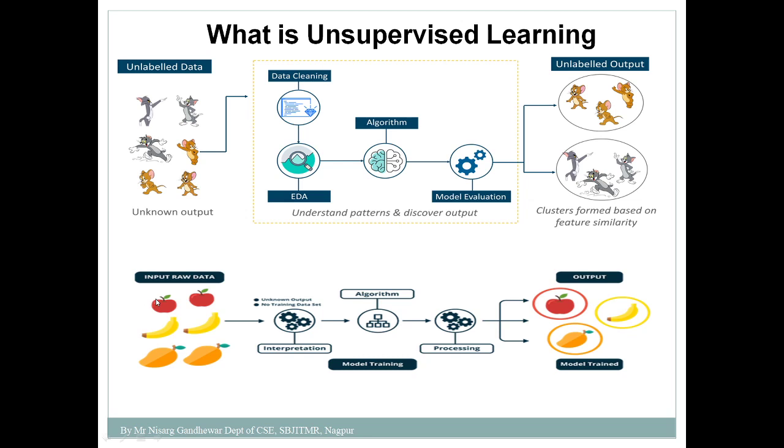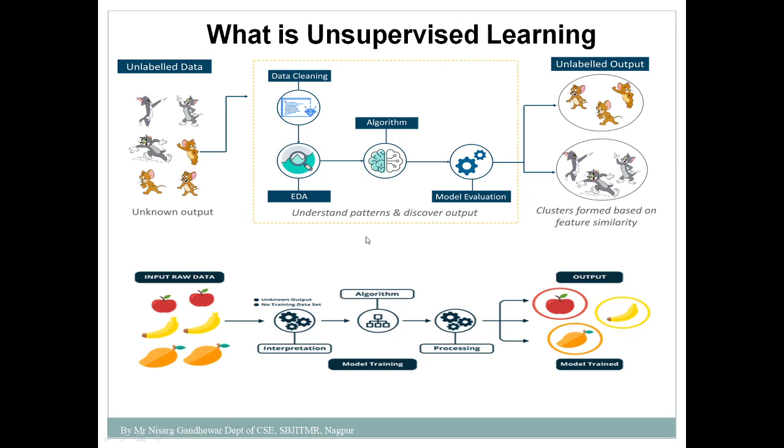This is another example. Here by looking at it, I come to know that two apples, two bananas and two mangoes are there, but this is unlabeled data. I have not labeled that this is an apple, this is a mango and this is a banana. That data is given to my model, and based on the features, based on the knowledge of that model, it has divided into three categories. One may be based on color, red color, two things are there in the red, so it will form a cluster of red. Yellow color is there, based on the yellow another cluster may be formed, and the third cluster may be formed based on orange color. So in this way unsupervised learning will work.